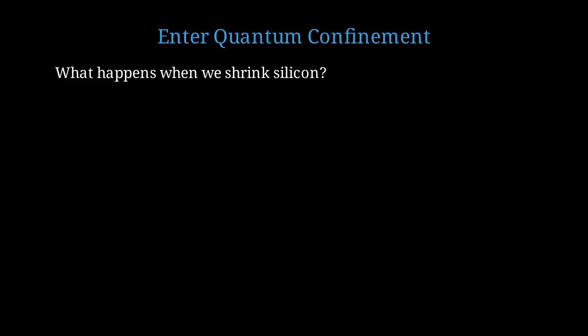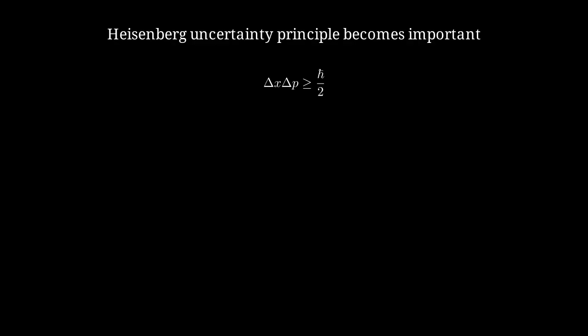The answer involves quantum mechanics. The Heisenberg uncertainty principle tells us that confining a particle in space leads to uncertainty in its momentum. Delta x times delta p is greater than or equal to h bar over 2. This is the mathematical statement of the uncertainty principle. Delta x is the position uncertainty, and delta p is the momentum uncertainty.